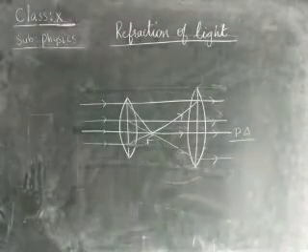here the assertion is given. A person standing on the land appears taller than his actual height to a fish inside a pond. And the reason: light ray bends away from the normal as it enters air from water. Which of the following is correct? Both A and R, that means assertion and reason, are true, and R is the correct explanation of A. Both A and R are true, and R is not the correct explanation of A. A is true but R is false. A is false but R is true. Both A and R are false. These are the options given, children.